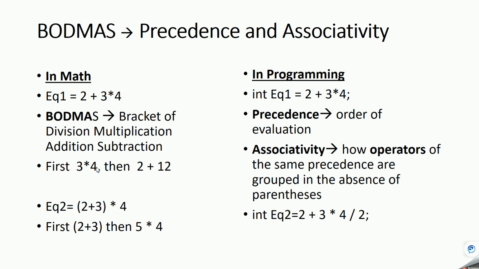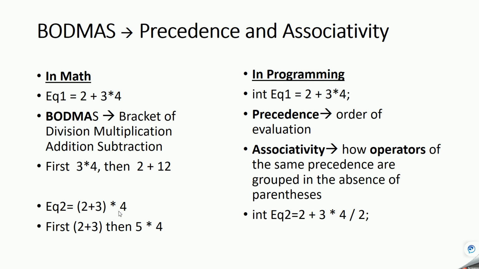So this equation will be evaluated like this. First 3 into 4 will be performed, multiplication will be performed, then addition. So 3 into 4 will become 12, and 2 plus 12 will be 14. This is how this expression will be evaluated according to the BODMAS rule in mathematics.